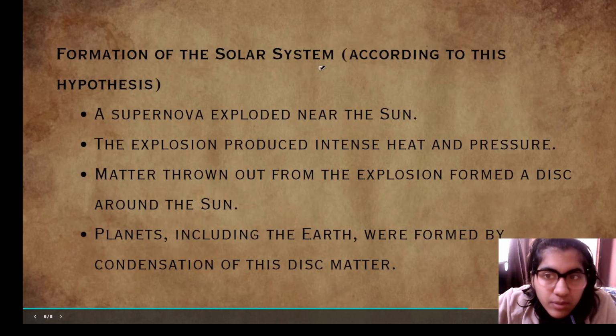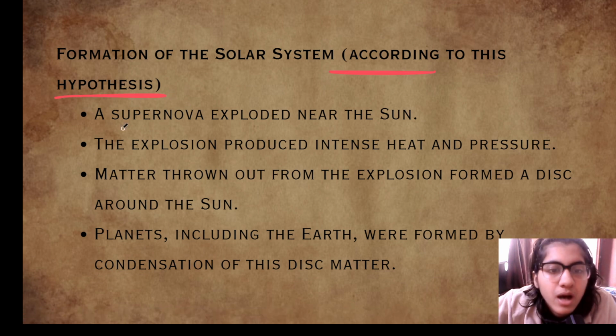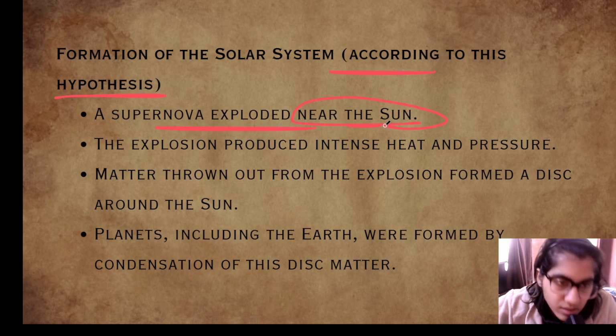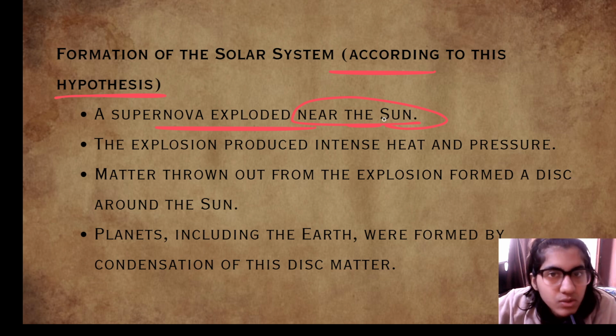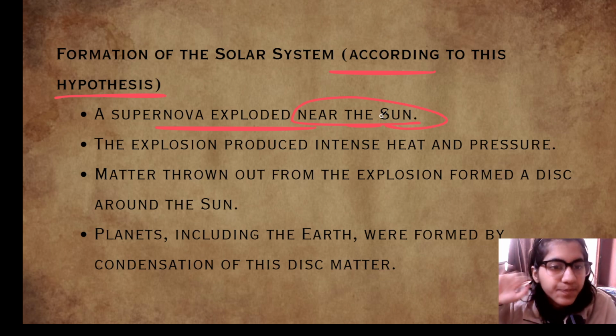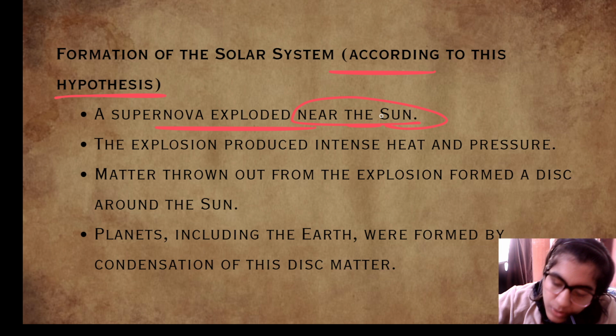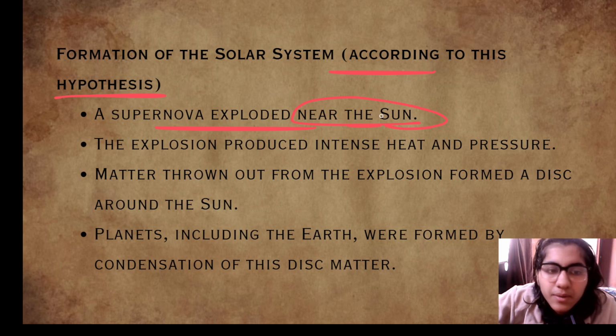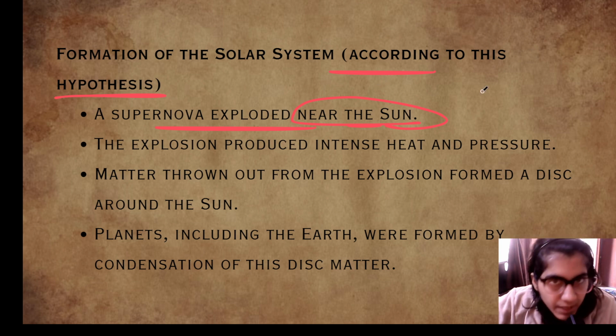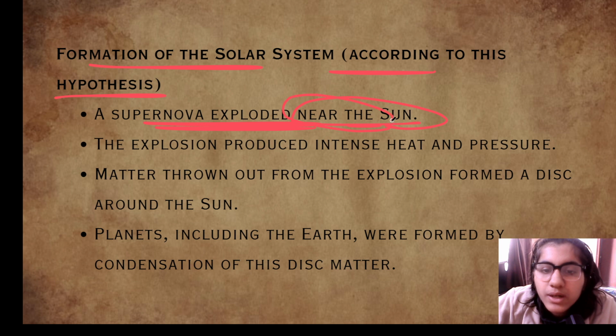Formation of the solar system. According to this hypothesis, a supernova exploded near the sun. So now we will see how the solar system forms. We have seen everything, like how the supernova is formed, what it means, and what nuclear fusion is. Now we will come back to the hypothesis, which explains the formation of the solar system. A supernova exploded near the sun.